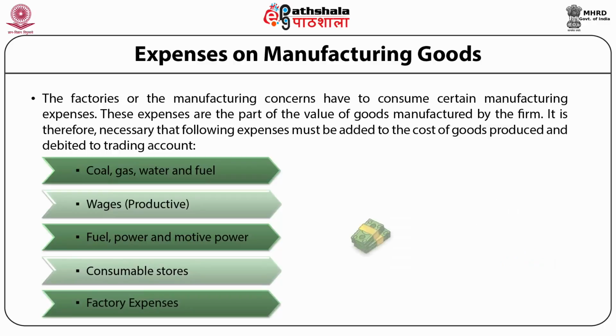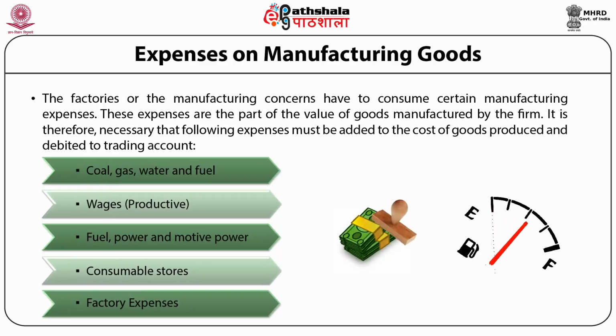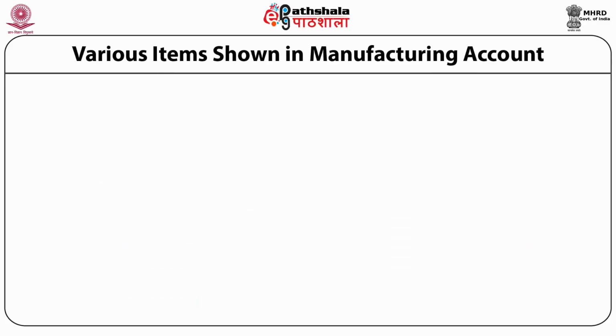All these expenses are related to the manufacturing of goods, so these should be added to the cost of goods produced. It is important to know the various items which are shown on the debit side of the manufacturing account. The debit side items mainly include raw material consumed, direct wages and expenses, and indirect factory expenses.